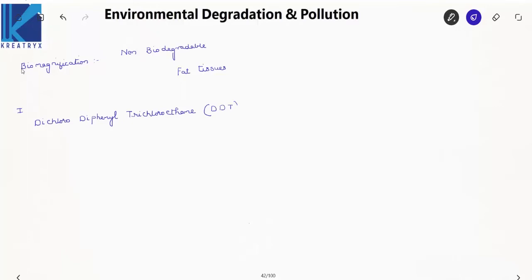Now, DDT is an insecticide which is banned in most of the countries. Why is it banned? In 1992, in Michigan Lake of North America, this DDT was sprayed to kill mosquitoes in order to eliminate malaria.